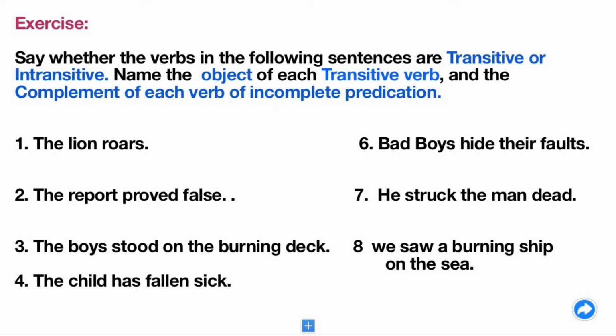Now students, this is an exercise for you. You have to find transitive or intransitive verb. If the verb is transitive, name the object of that verb, and if it is linking verb, you have to name the complement of that particular verb. Pause the video and start doing the exercise.